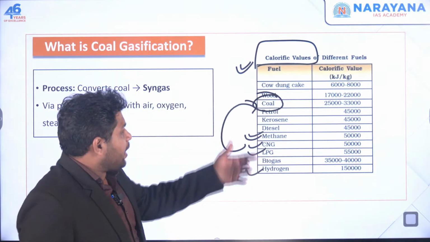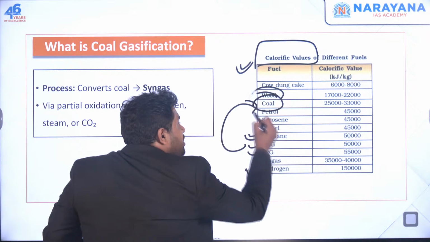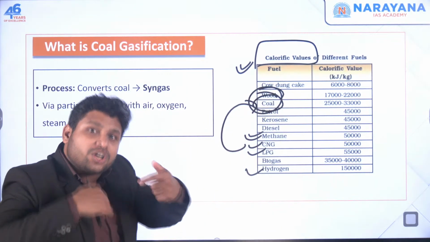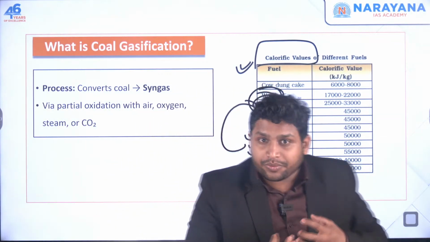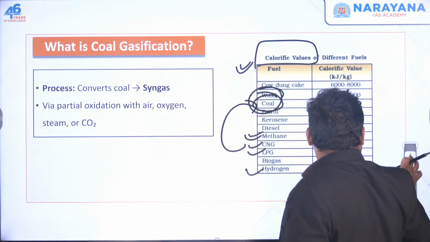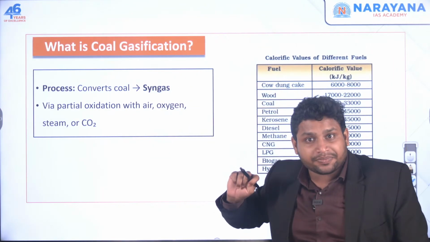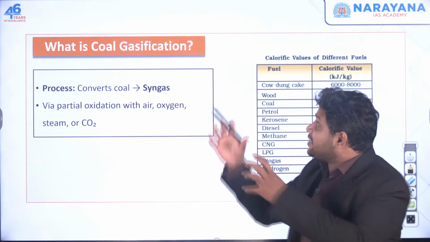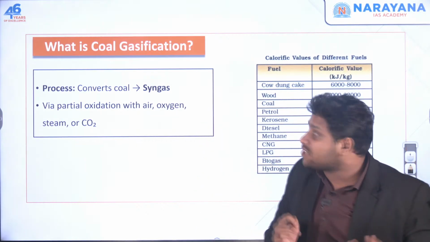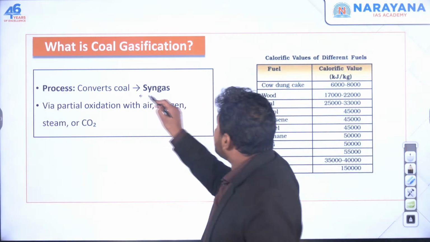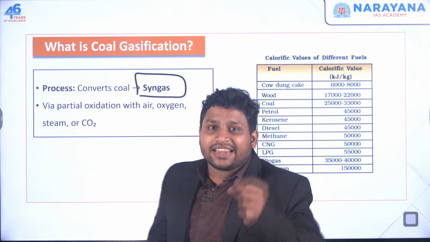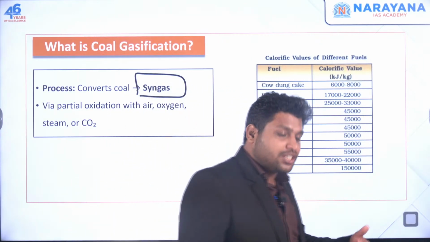So one way is to turn this coal into something new. For that we use a process called coal gasification. It is in solid form, we are converting it into a gas form, and that gas is called syngas. Syn means synthetic gas. We are artificially making it.